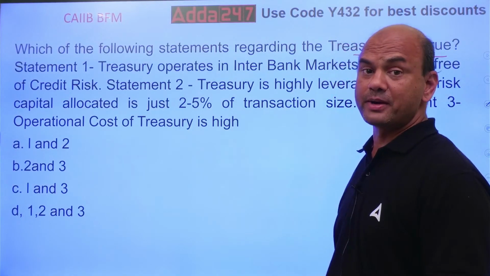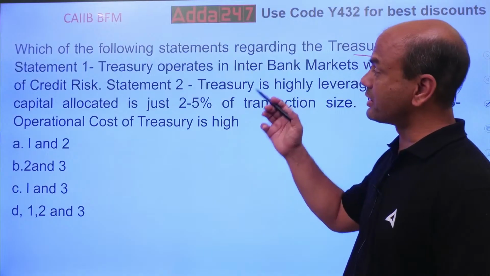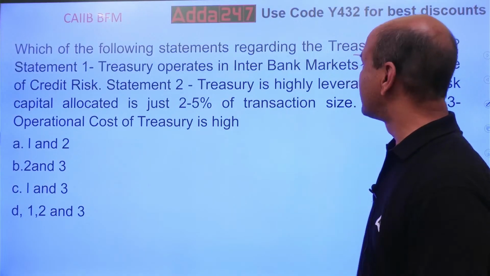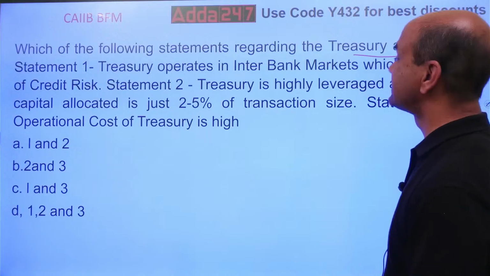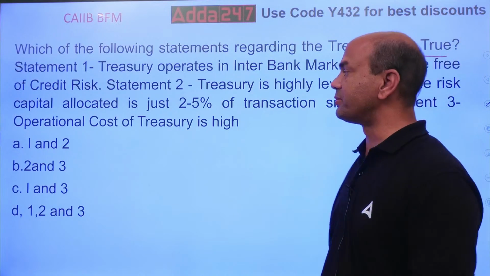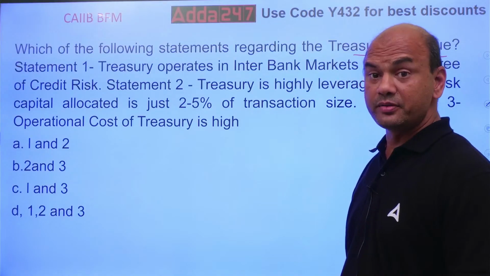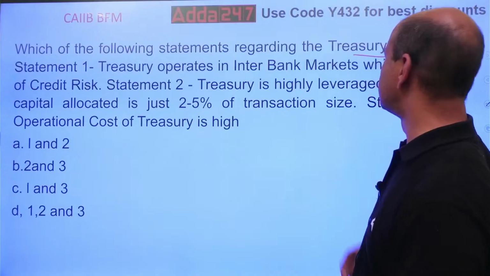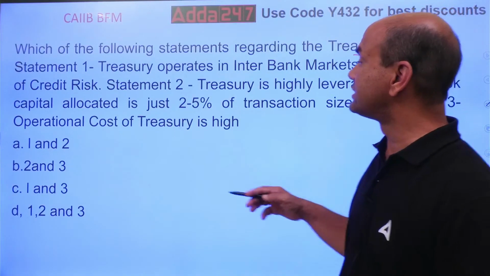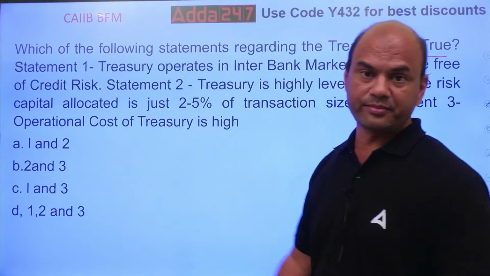Think, treasury operates in interbank markets, these are free from credit risk. Number 2, treasury is highly leveraged as the risk capital allocated is 2 to 5% of the transaction size. And statement 3, operational cost of treasury is very high.